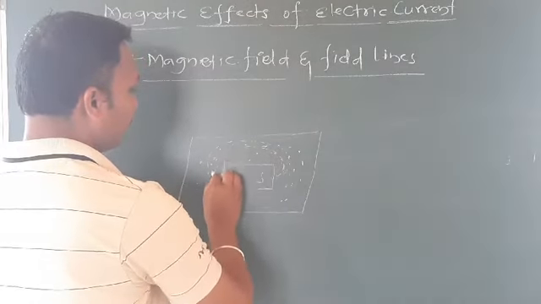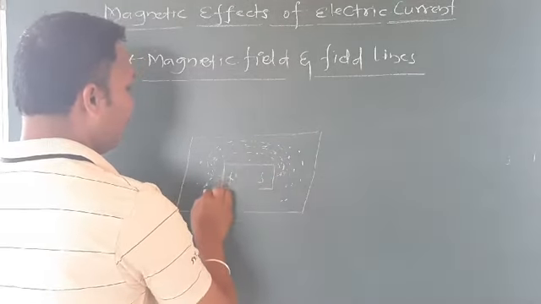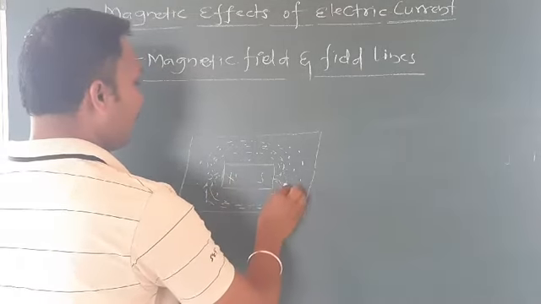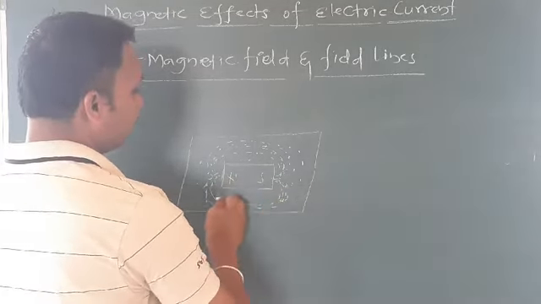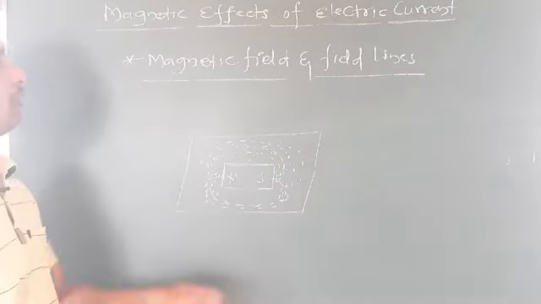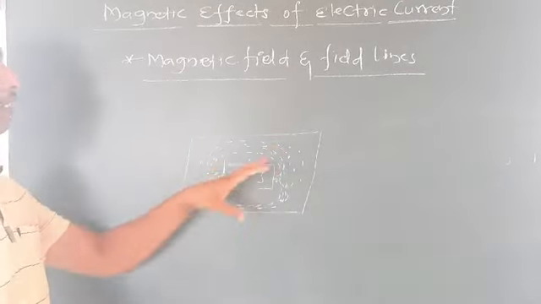You are freely suspending these iron filings. After some time, they get arranged themselves like this. So we can say that around this magnet there is something, and that something is the magnetic field lines, in the form of lines, arranged like this. Now we have one more experiment here.